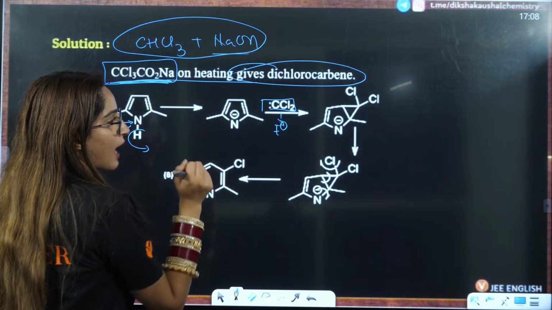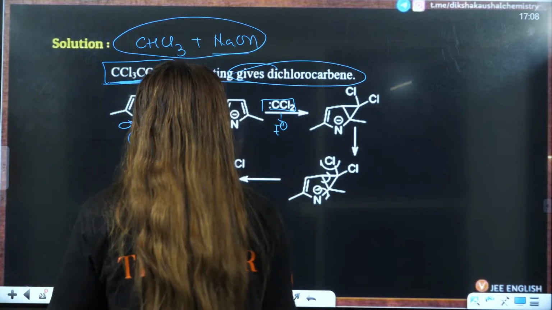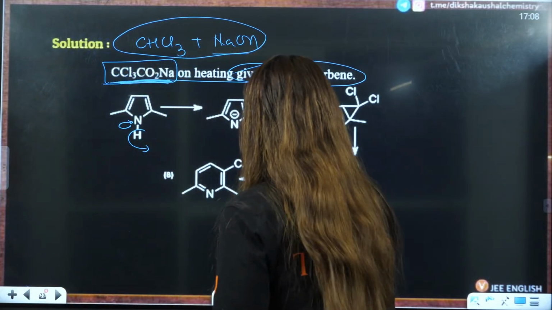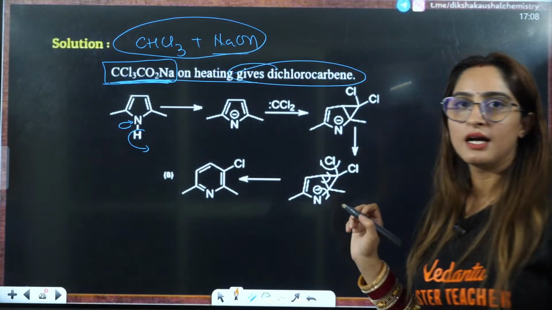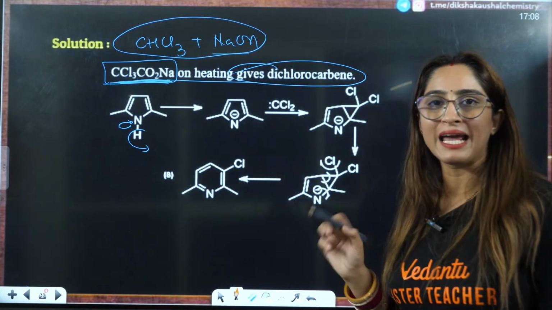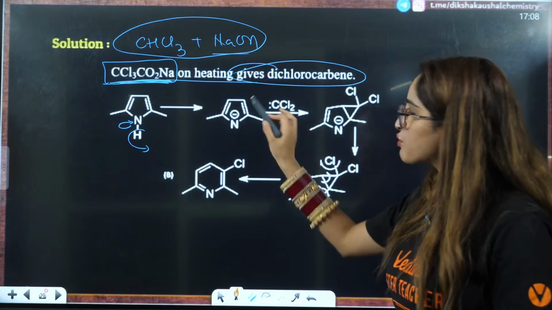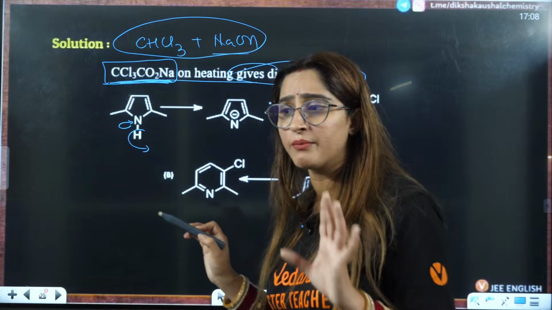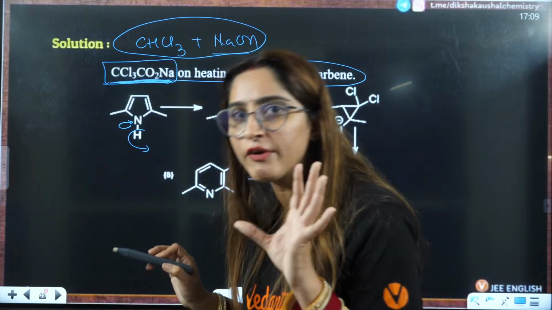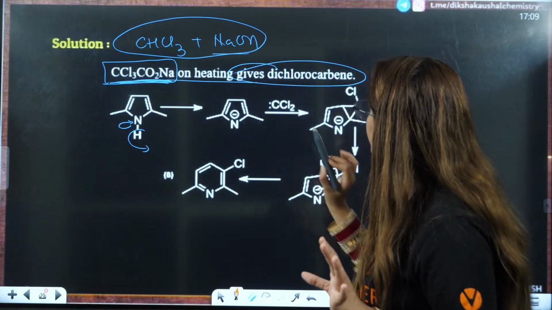This is very, very important: when you have this pi delocalization, and this electrophile attacks here, it is just like what you did in the Reimer-Tiemann reaction. It is the same way you did in the Reimer-Tiemann reaction.